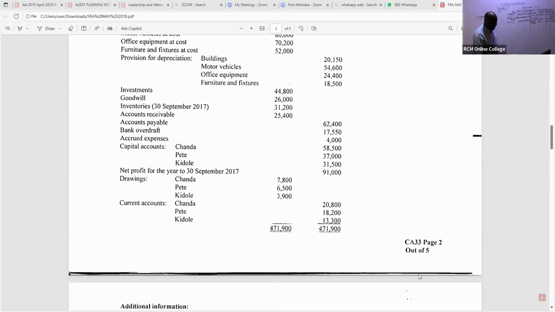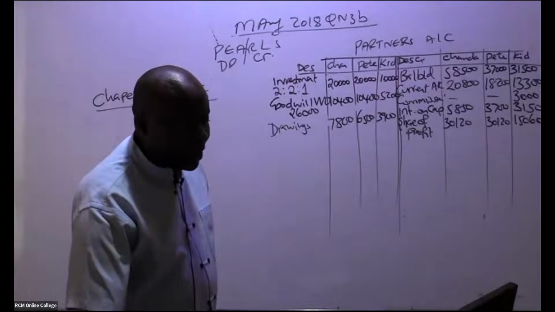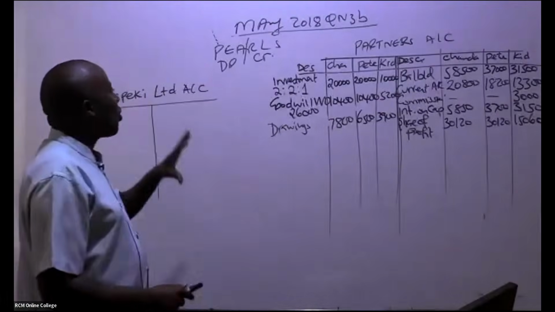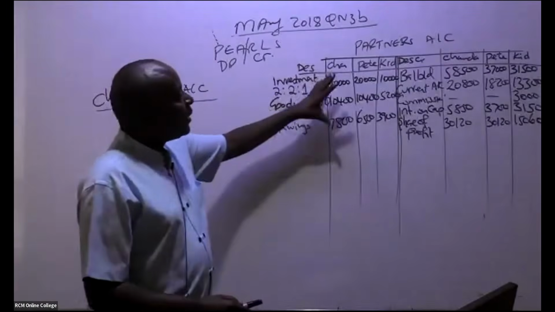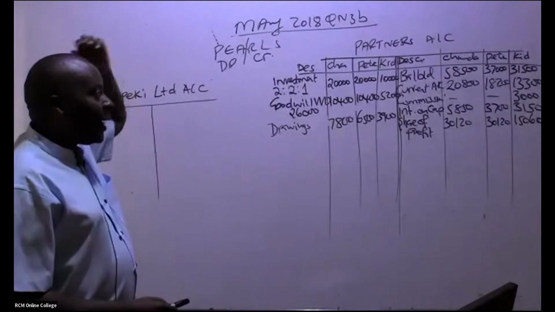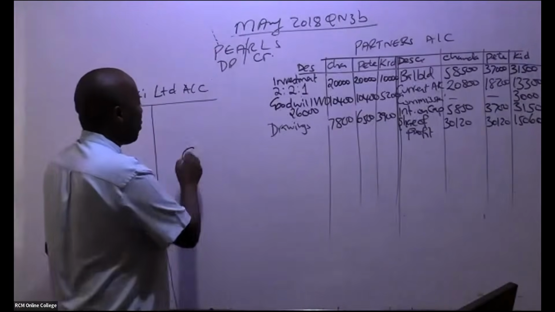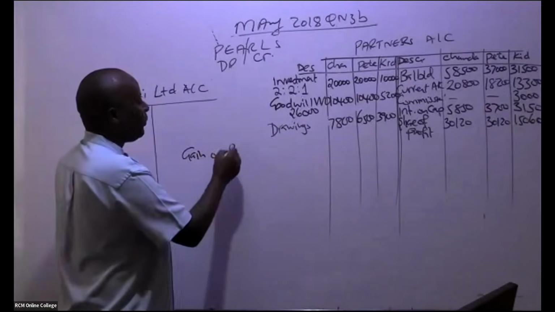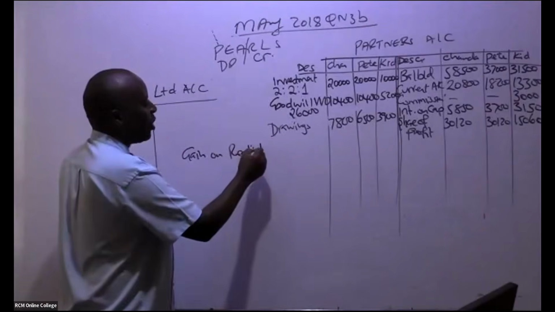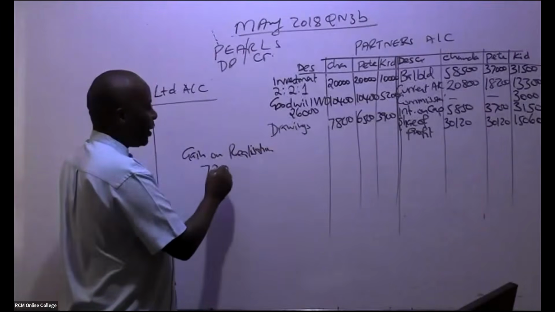Now, as I do this, there is something very important that normally connects this partners' account with my realization. Remember, we got a gain on realization. Of how much? Can somebody remind me, was it 73,900?